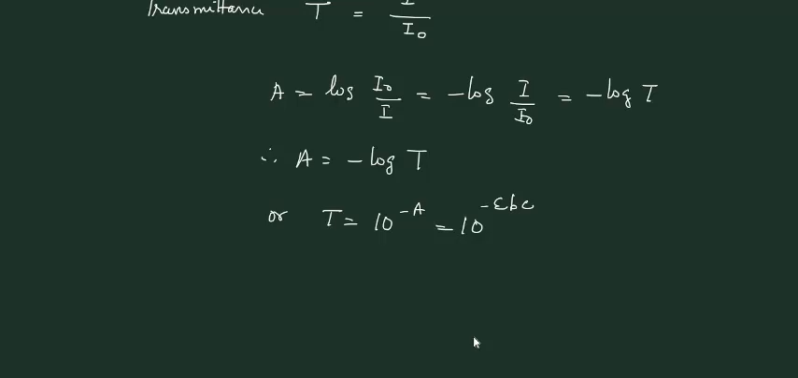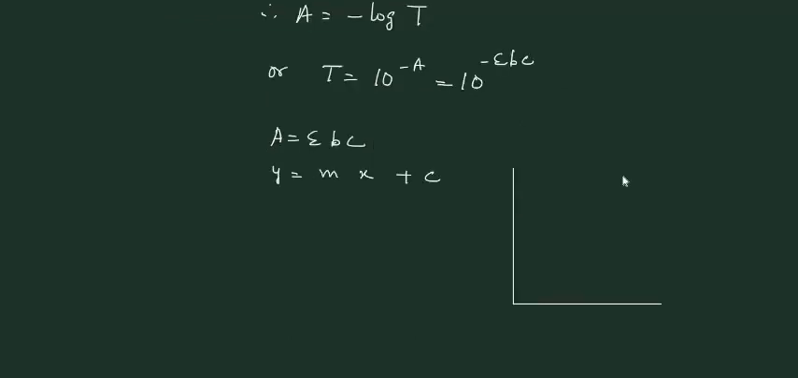And now we have the term A is equal to epsilon bc. This is of the form y is equal to mx plus c. So if you plot absorbance on the y-axis, and on the x-axis plot concentration C, then you will expect a straight line passing through the origin whose slope is equal to epsilon b.